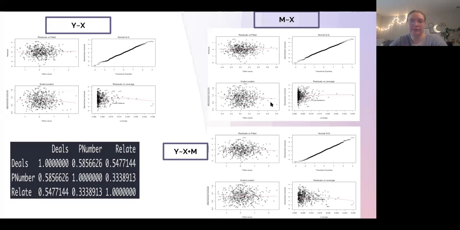So I conducted diagnostic plots for each of these different models because in mediation, it's just a combination of different regressions, bivariate and multivariate, hoping to explain the causal pathway. And we can see here, we're not really concerned about anything. Nothing pops out. And here I have a correlation table, and I decided to include this to show that our